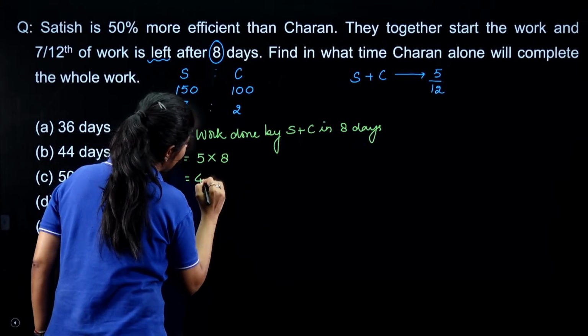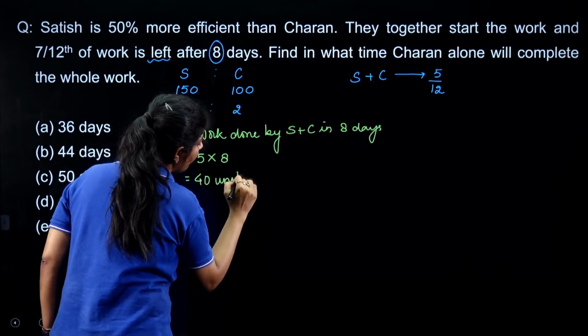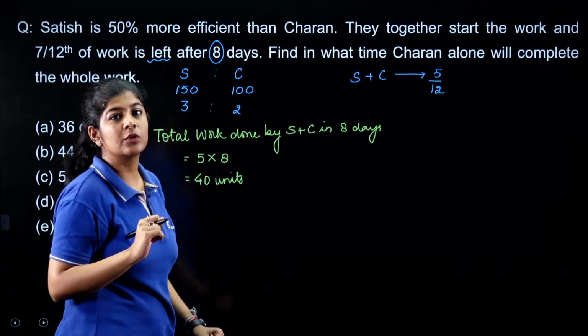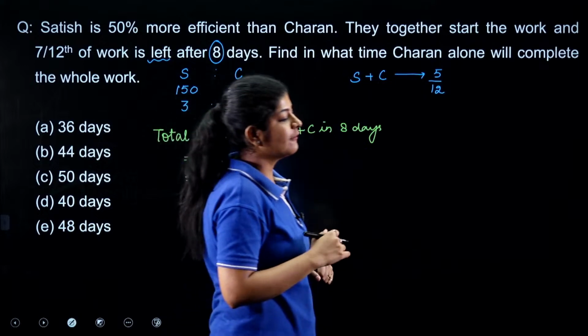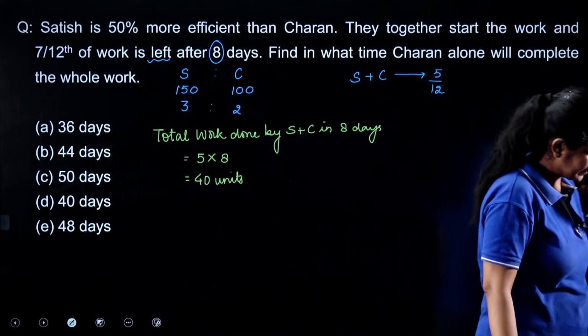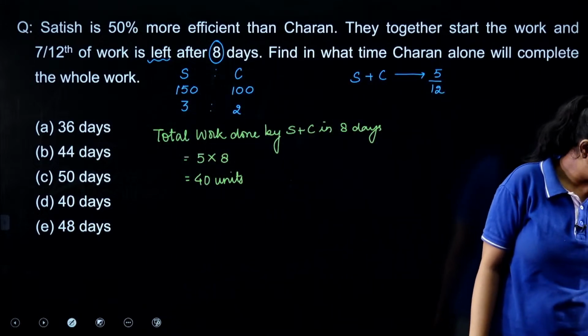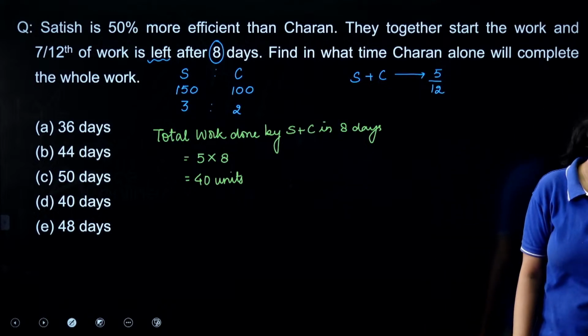That means they completed 40 units of the total work. But according to our data, they only completed 5/12 of the total work. So what answer are you getting? Okay, option E, let's say.